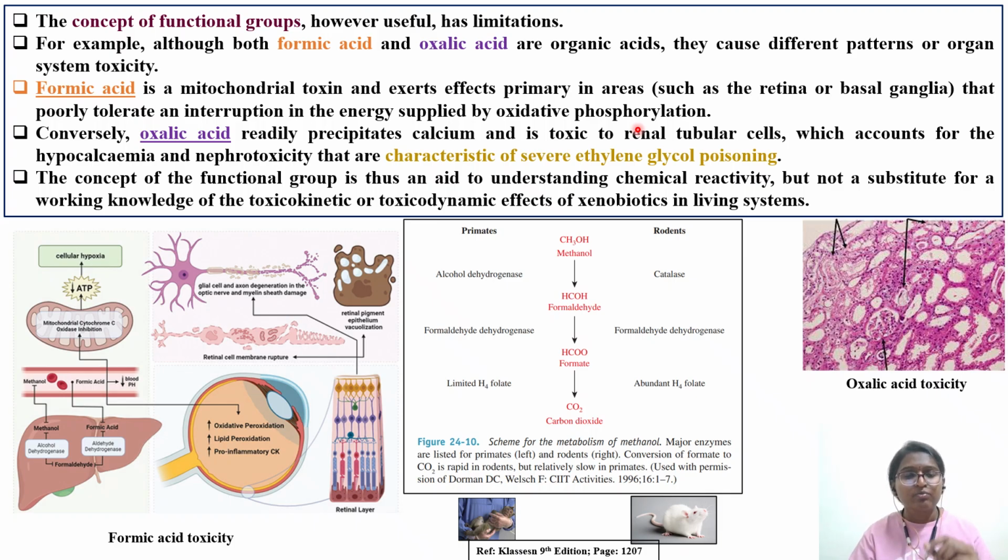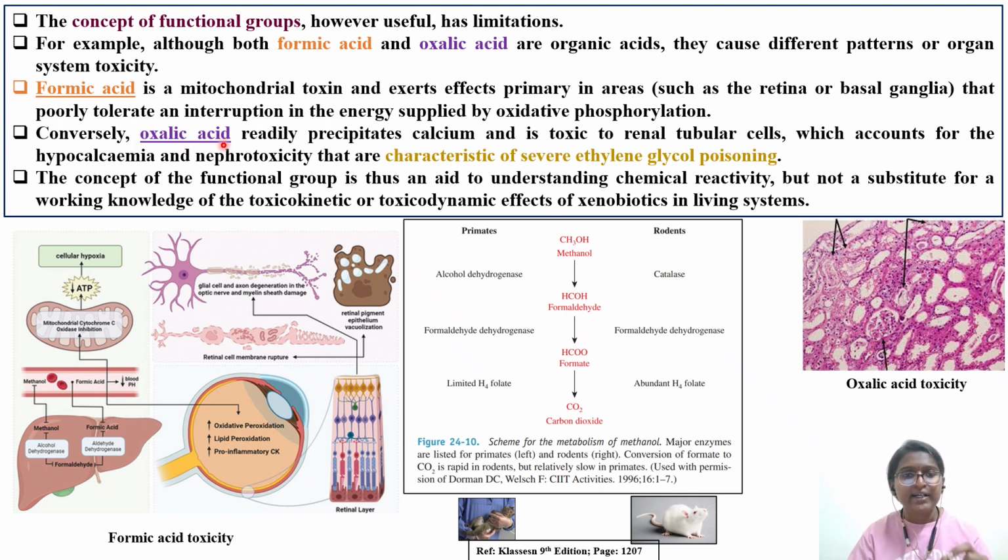Okay, so because of which they do not want any interruption in the energy. If there is an interruption in the energy, then that will affect your rods and cones, retina as well as basal ganglia. So they poorly tolerate any interruption in the energy supplied by the oxidative phosphorylation. This is very important. Okay, when you read about anatomy of the eye, you will understand.